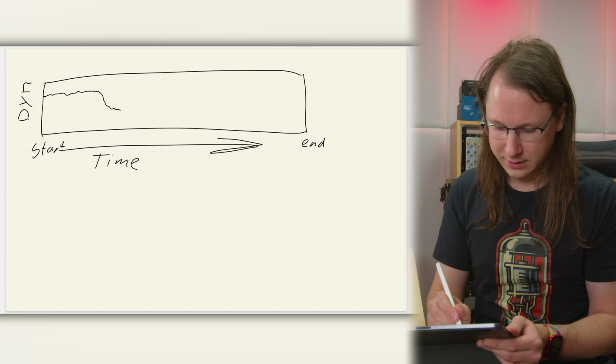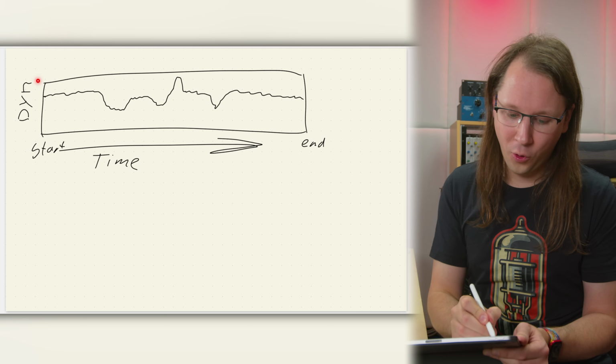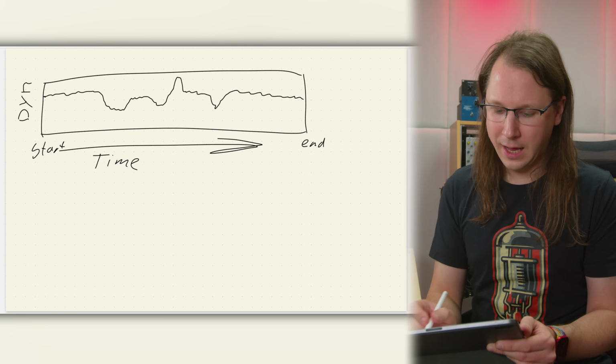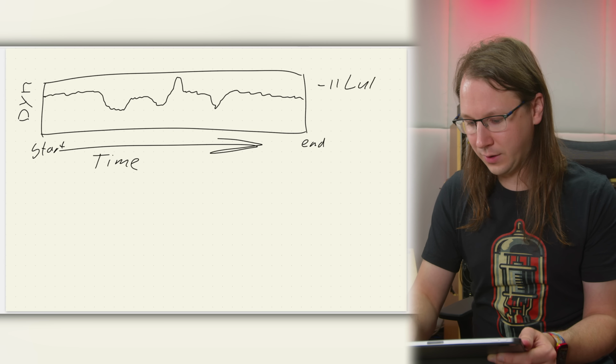Now, let me first show you what is going on with loudness measurements. So let's say I've got a track here, and let's say we've got quite a dynamic track. We've got a track like this, like this, like this. We've got a peak here, whatever. And what a loudness measurement does is look at the whole track from the beginning to the end and basically create an average number. So let's say for this track, this average number is -11 LUFS.